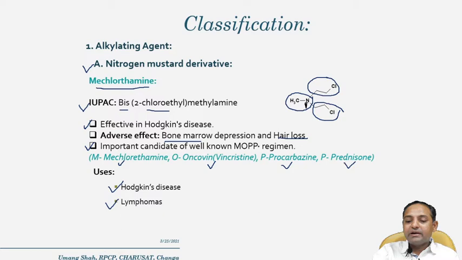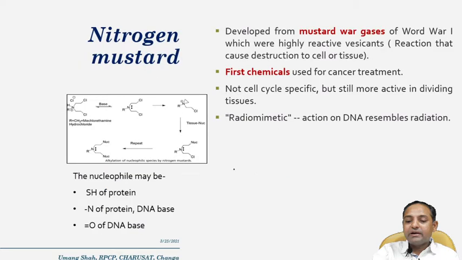So this MOPP regimen is a very important question for many competitive examinations. Now, nitrogen mustard: what is nitrogen mustard? It is a kind of gas, called mustard war gas of World War One, which is a highly reactive vesicant, and it is the first chemical used in cancer treatment.